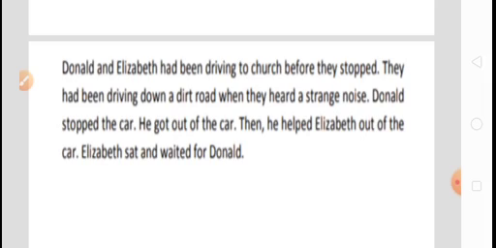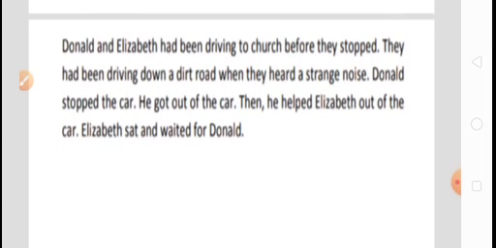So what were Donald and Elizabeth doing? They had been driving to church before they stopped. So before stopping, they had been driving towards the church. Look, this is in past perfect continuous tense. Now move to the next sentence. They had been driving down a dirt road when they heard a strange noise.